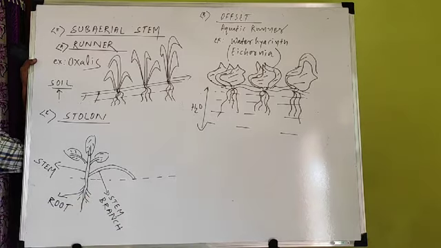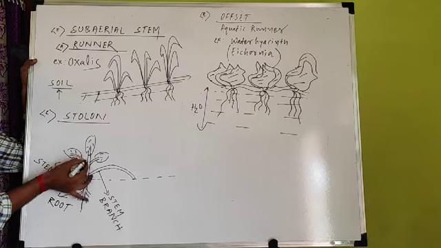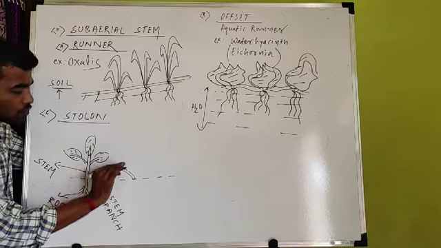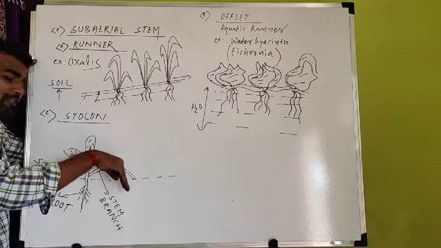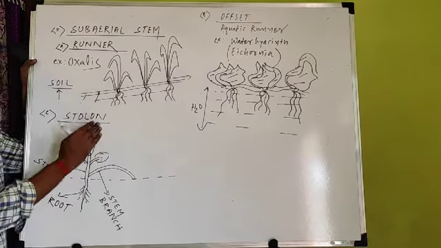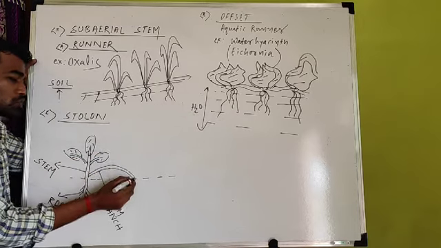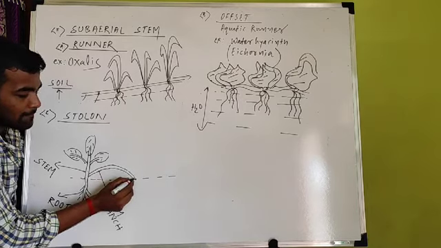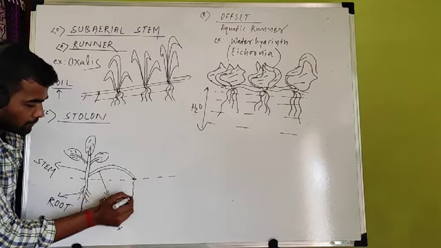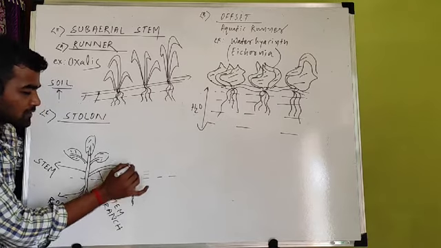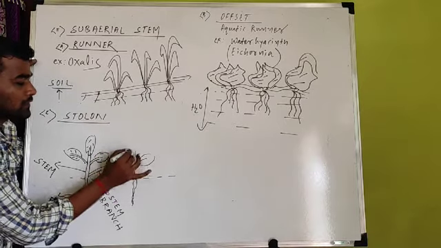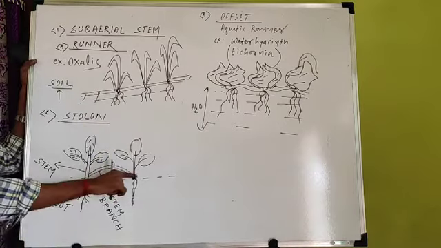So is it clear? This is the main stem. From the main stem a stem branch arises, and this branch touches the soil due to curvature growth, not straight or oblique. Due to curved growth it touches the soil, and already I had told soil contains water and minerals. Once this stem branch touches the soil, from the lower portion root develops, and from the upper portion stem develops. So that's why it gives rise to a new plant.